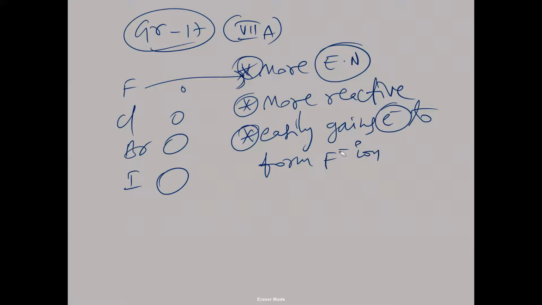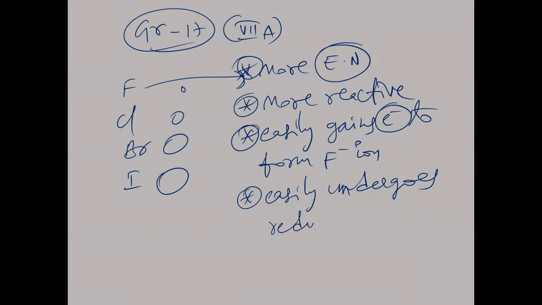Is that clear? So it forms the F minus ion. Now what we have to understand: when it easily gains electrons, that means it easily undergoes reduction. Gaining of electrons is called reduction. So easily undergoing reduction means what now?